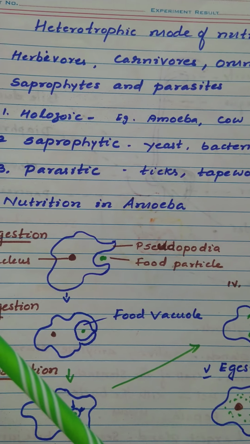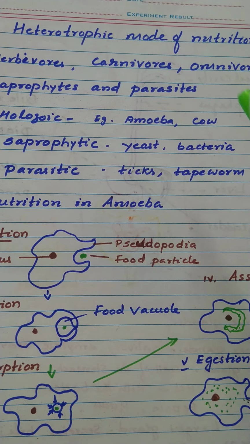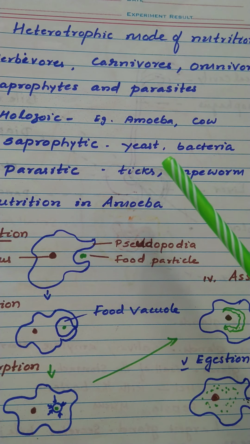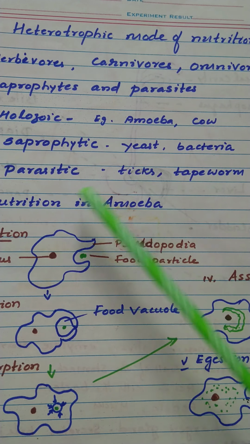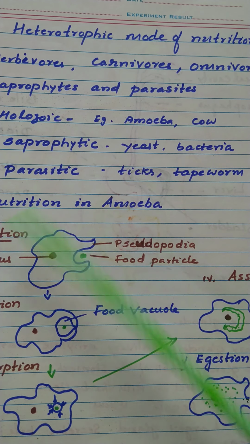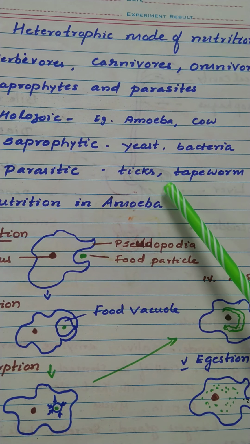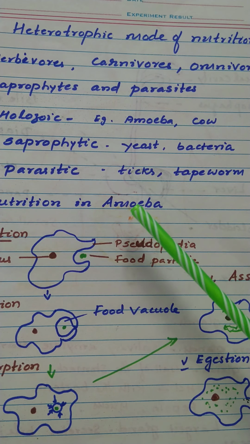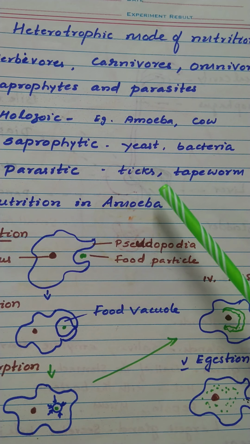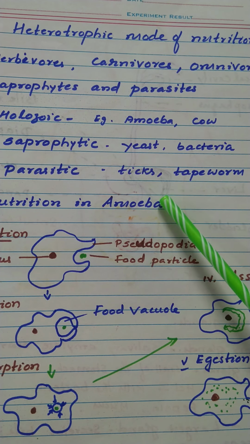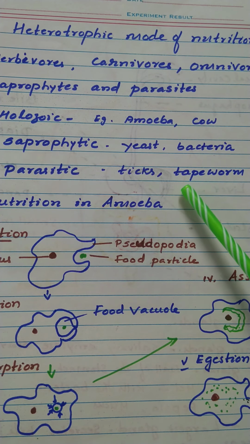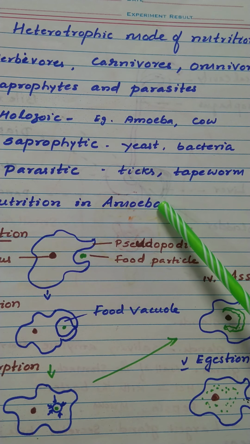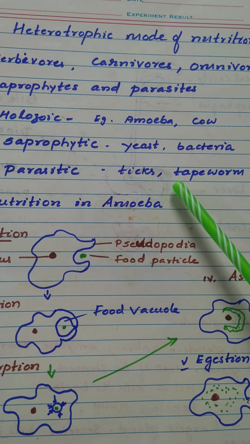Then what is saprophytic nutrition? Saprophytes feed upon dead and decaying matter by breaking down complex materials outside the body and absorbing them. Examples: fungus, yeast, bacteria. Then the third one is parasitic. Here the parasites live either on or inside the body of another organism to obtain their food without killing them. Example: tapeworm. Take the cases of orchids or cuscuta, which is an example of a plant parasite.